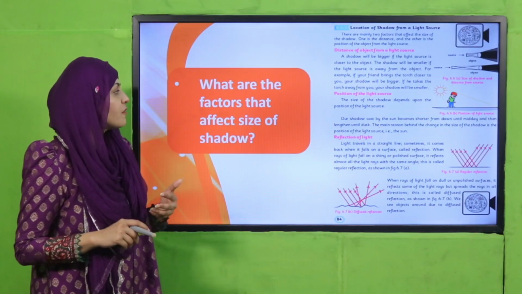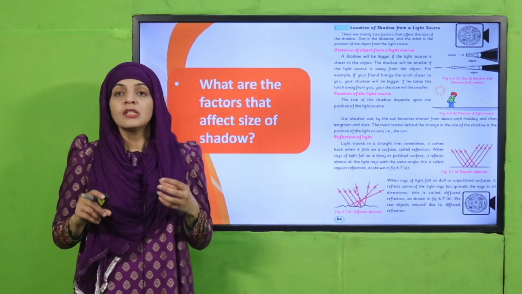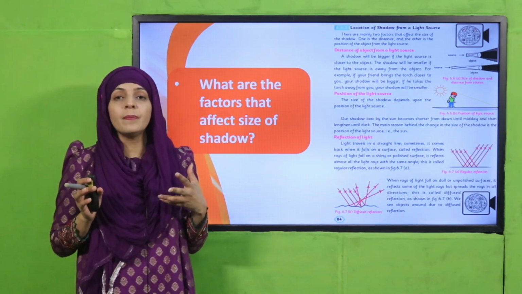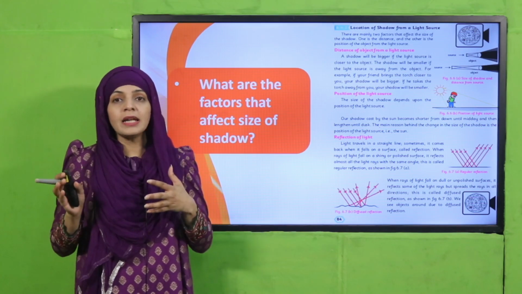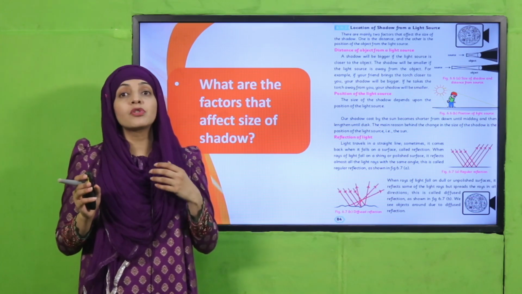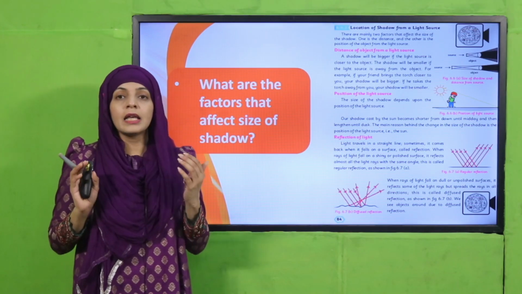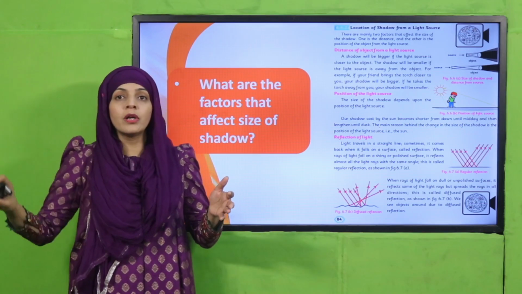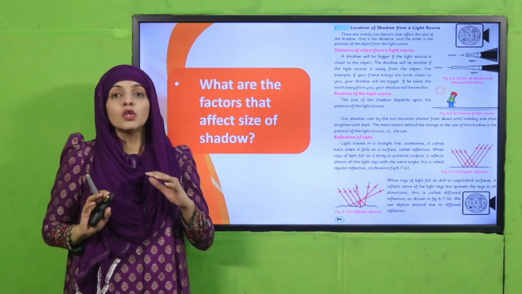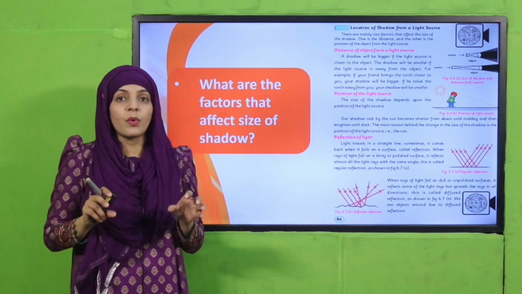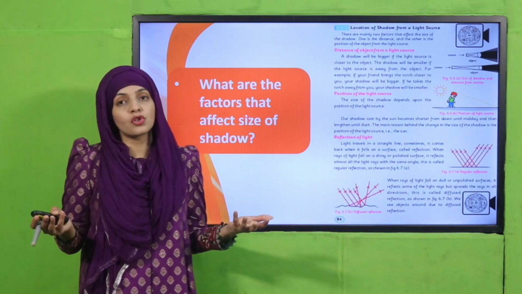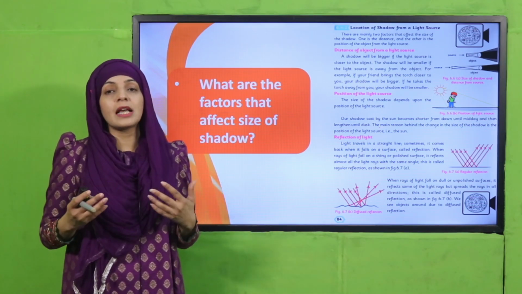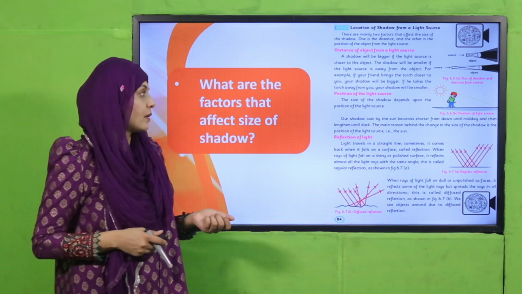Then we discussed the factors that affect the size of the shadow. How is the size of the shadow affected? It depends on two things. One is the distance of the source of light, and the second is the position of the source of light. That is, what is the distance of the source of light and what is its position, whether it is upward, downward, left, or right. So this is the position of the object. Whether it is near or far, this is the distance of the source of light. On this basis, the shape and size of the shadow depend.